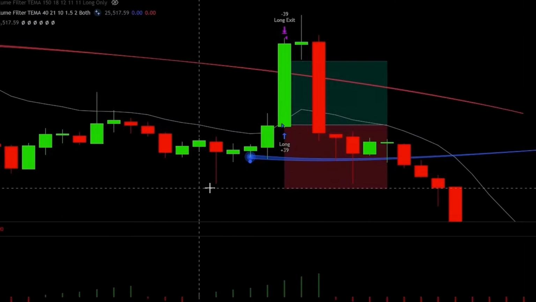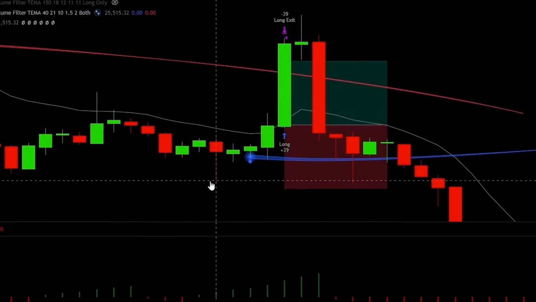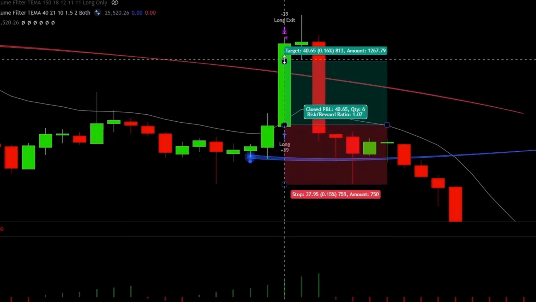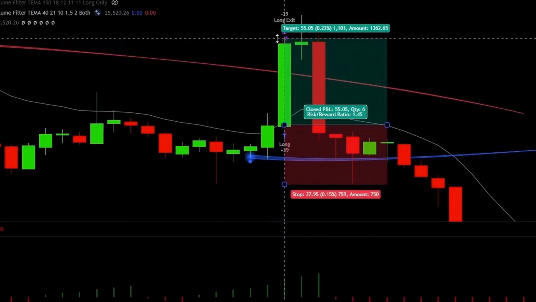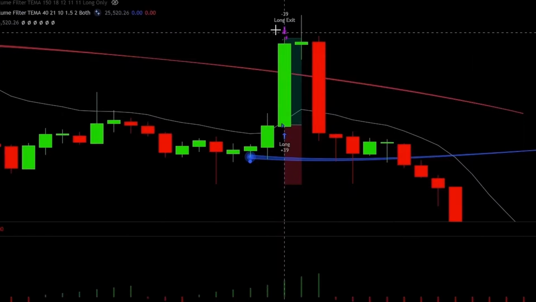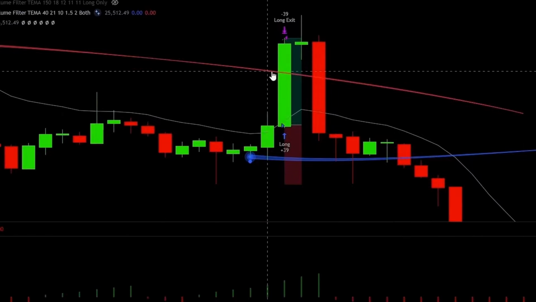And we'll look for the lowest point in case of a long entry, that is right here, and we will place the stop loss right there. This way now the swing low swing high stop loss placement becomes an objective and not a subjective rule. The take profit level will be at a 1 to 1.5 risk to reward ratio, and that is somewhere around there. In case of this trade, that take profit level was hit right on the entry candle, which is perfect.